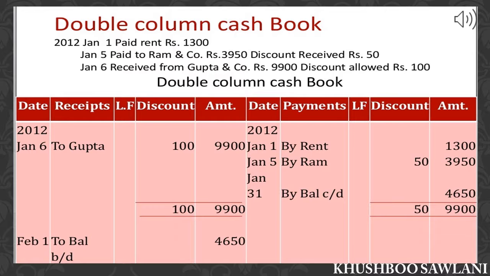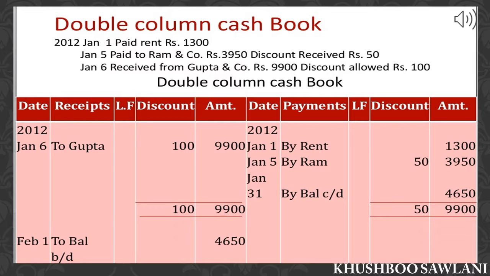Now we shall see some example regarding double columnar cash book. Here you can see the columns are prepared for discount and cash. So we shall start for 2012 January 1st, paid rent rupees 1300 in cash. Okay, so the entry will be rent account debit to cash. On credit side we shall write by rent, and in cash column 1300. Second, paid to Ram and Company rupees 3950, discount received rupees 50.